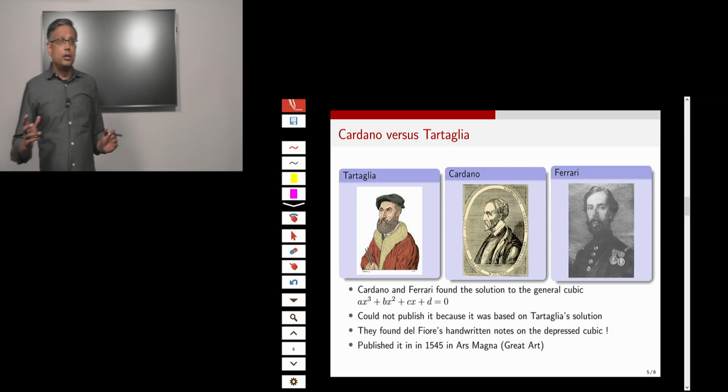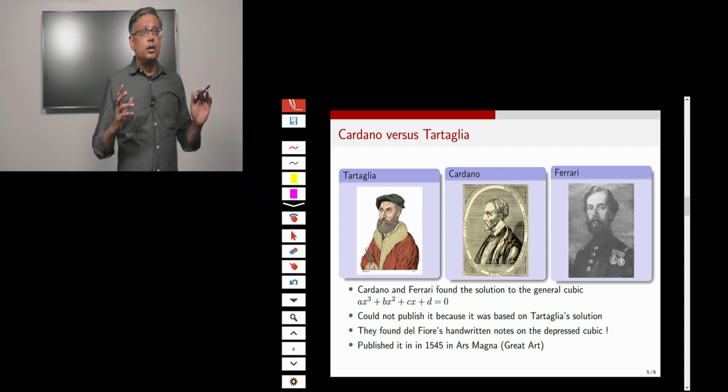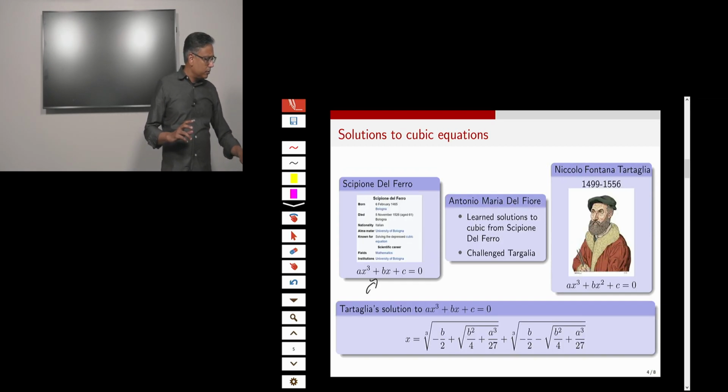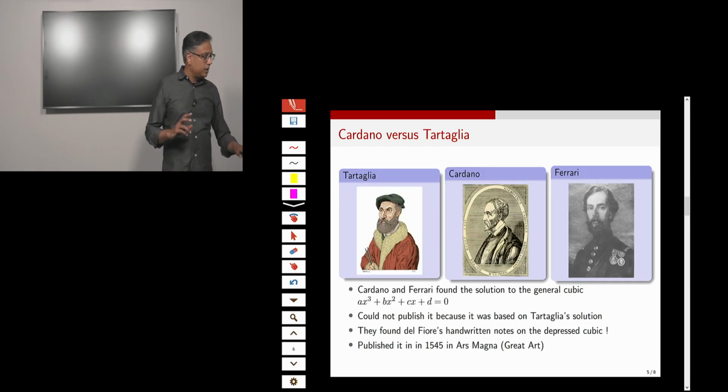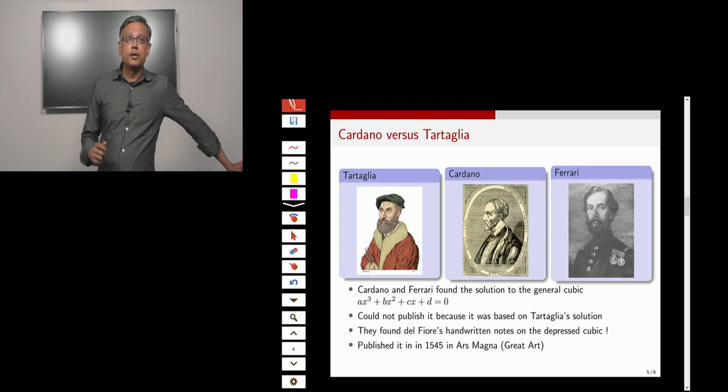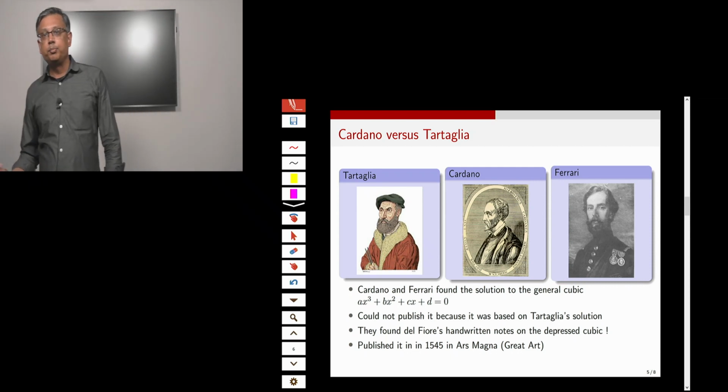Since Del Fiori had given Tartaglia these depressed cubic problems, Cardano and Ferrari wanted to know what Del Fiori knew about depressed cubics.